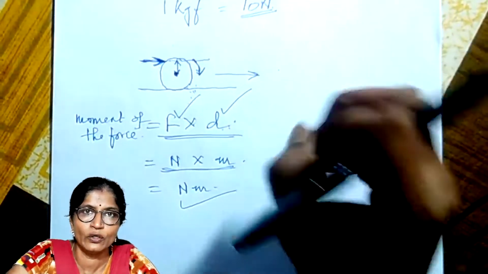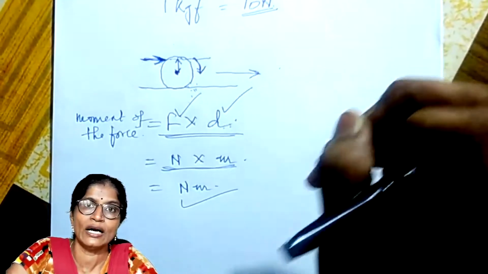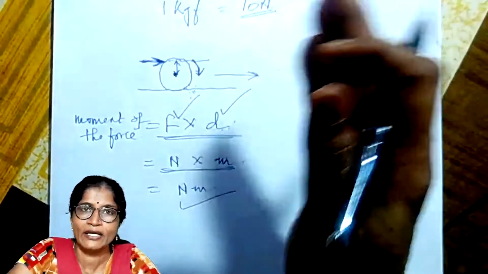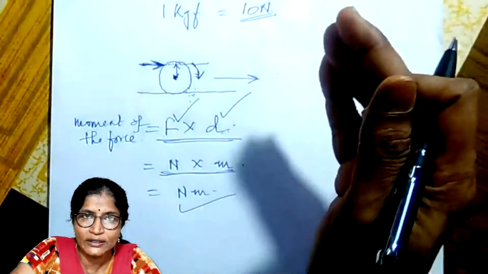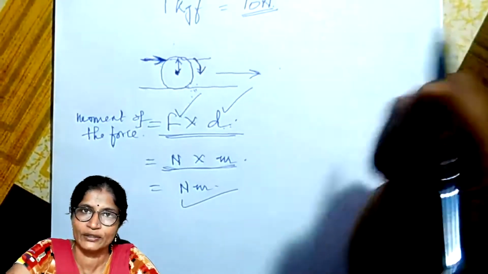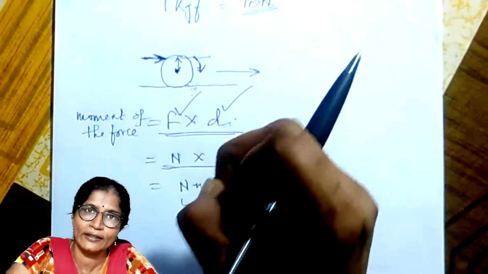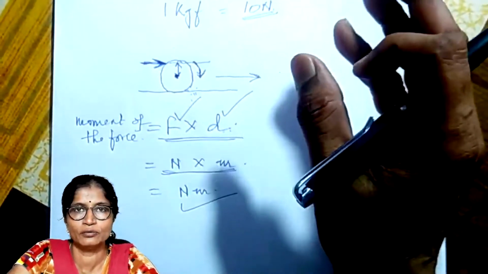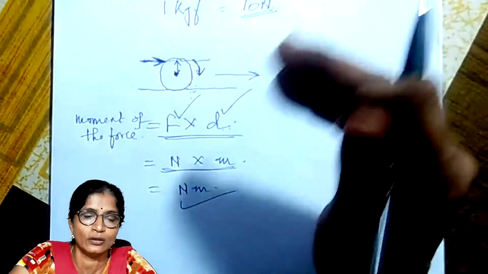But if you want to close or open the door and you are applying the force somewhere in the middle, or at the center, nearby the edge, as you move away from the edge, you will require more force to close or open the door. And now if you apply the force by putting your hand on the hinge, then you will observe that it's not possible to open or close the door.